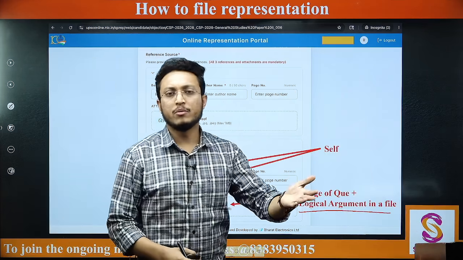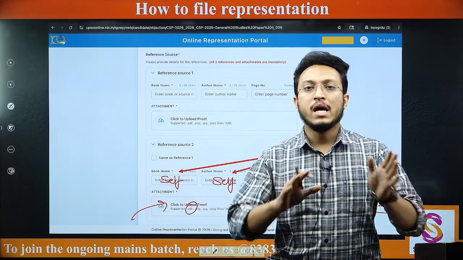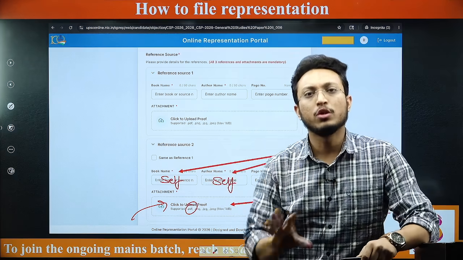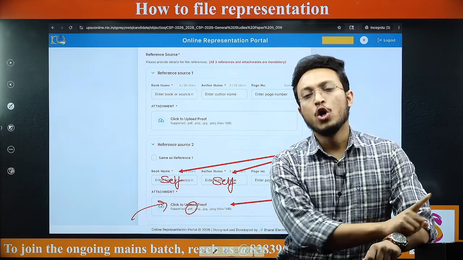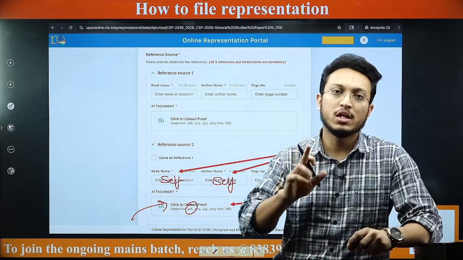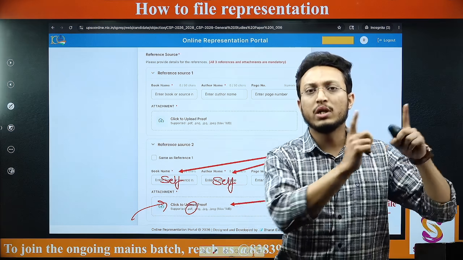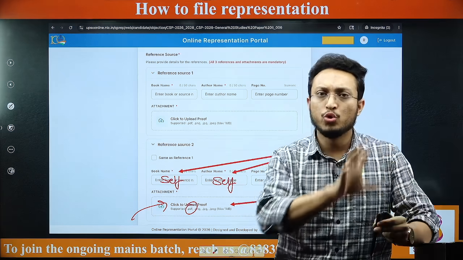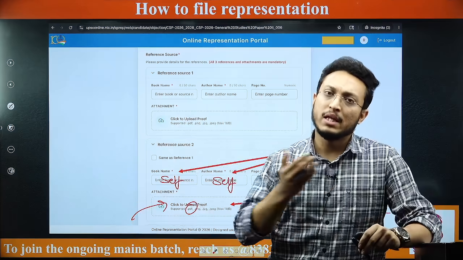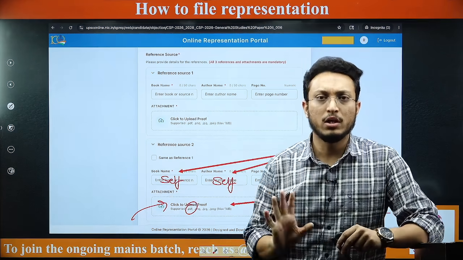Try to file your representation and then once you are done with the representation filing, irrespective of कि आप कट ऑफ से 2 नंबर 4 नंबर, एक क्वेश्चन 2 क्वेश्चन कितना दूर हो, start preparing for mains. Do not waste any more days in this discussion कि कितना कट ऑफ जाएगा. This should be the last video that you are watching with respect to कि कैसे करना है, क्या करना है. जो हो चुका है बस start finding the representations that are there and then continue with your mains preparation if you are anywhere near the speculated cutoffs.